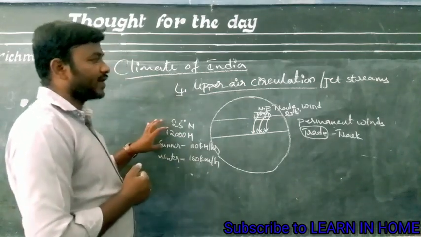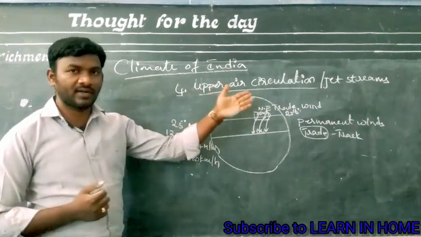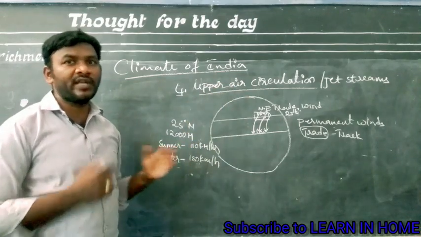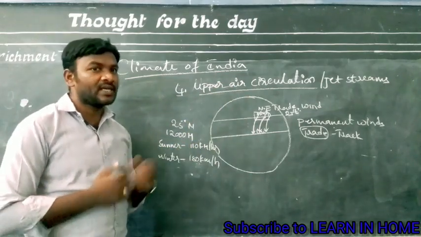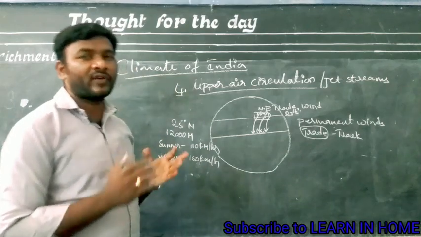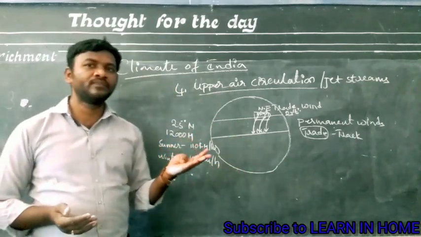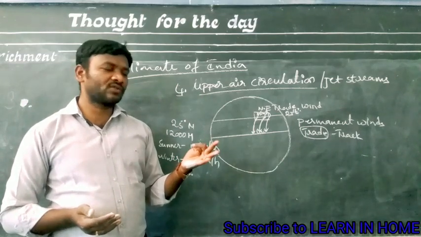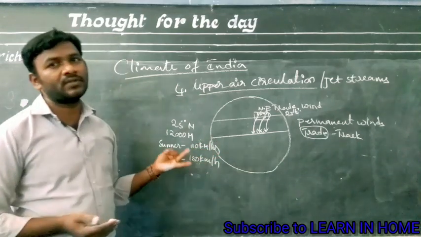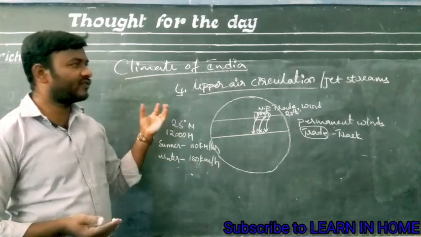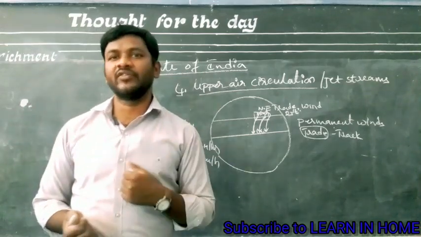So this is another factor, upper air circulation. They are also called as jet streams, which will influence the climate in our country. So మన ఇండియాలో క్లైమేట్ డిఫరెంట్ గా టెంపరేచర్ డిఫరెంట్ గా ఉండడానికి కారణం ఈ 4 factors: latitude, land water relationship, and also altitude, and the last one, jet streams. So these factors which will influence the climate in our country.